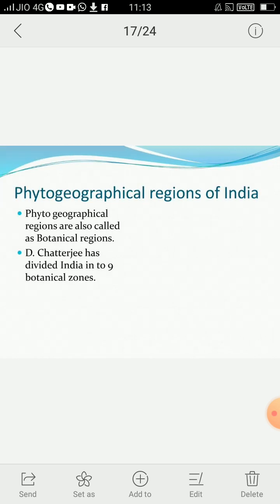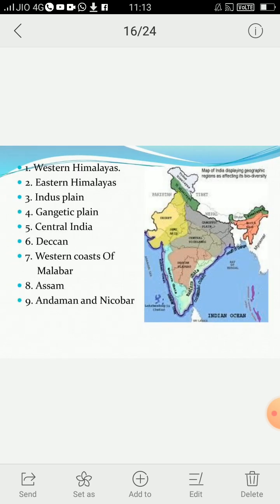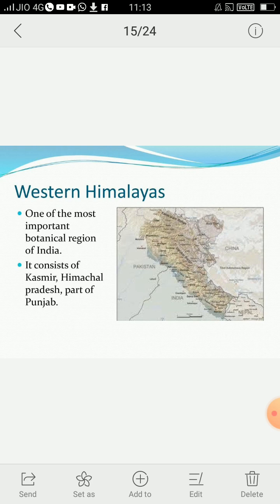Now the phytogeographical regions of India are also called botanical regions. D. Chatterjee has divided India into 9 botanical zones: the Western Himalayas, Eastern Himalayas, Indus Plain, Gangetic Plain, Central India, Deccan, Western coast of Malabar, Assam, and Andaman and Nicobar. Now the first one, that is Western Himalayas.